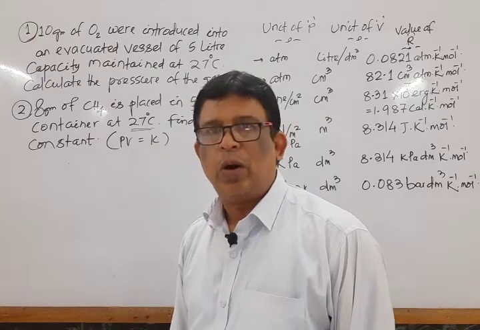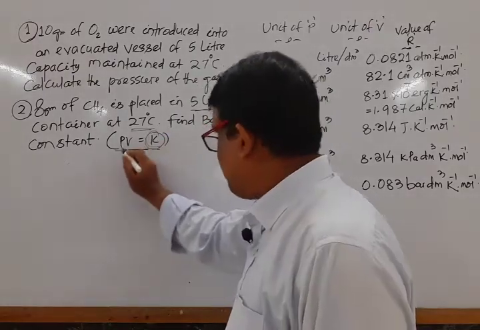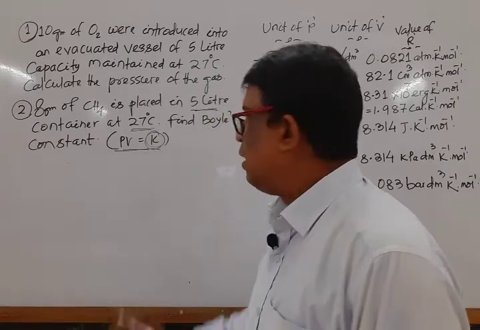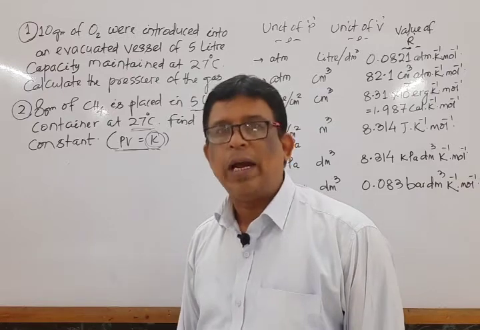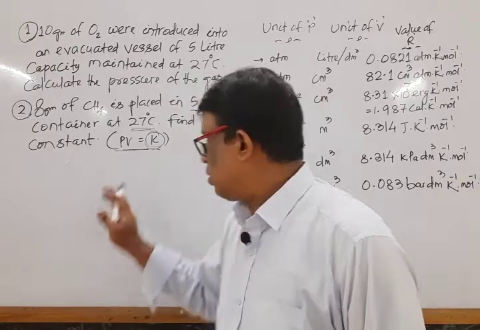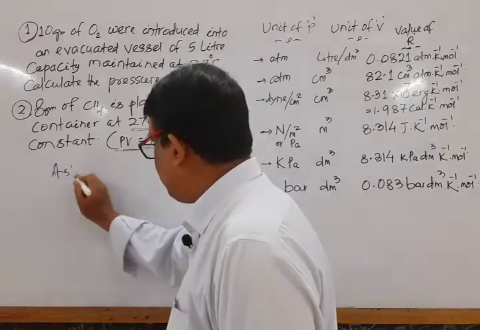We know according to Boyle's law, PV is equal to constant. So this constant, the product of pressure and volume, is known as Boyle's constant. So we have to find out the value of the product of pressure and volume.